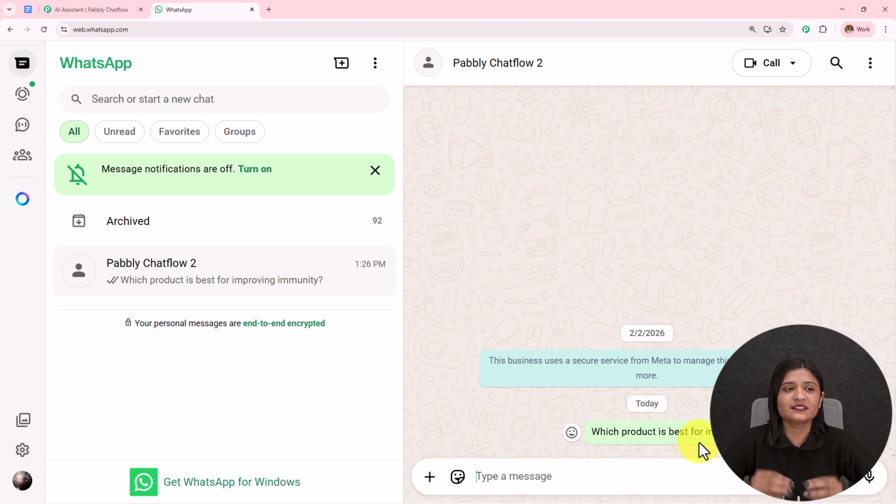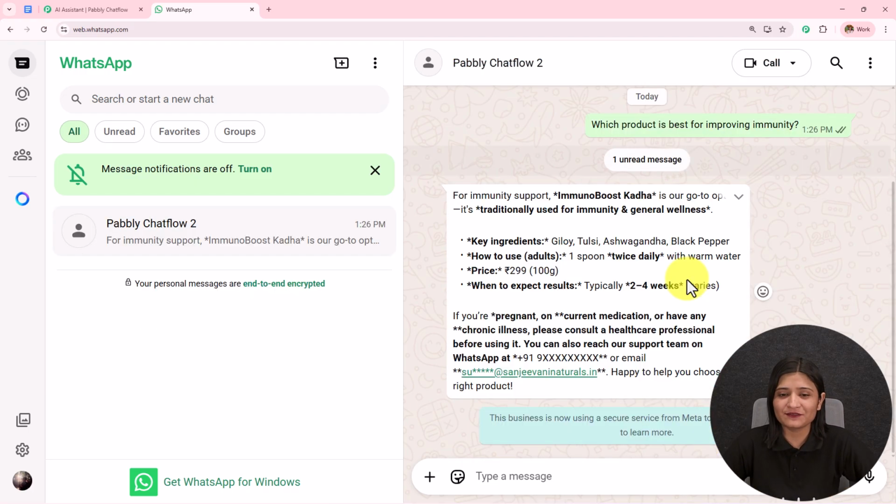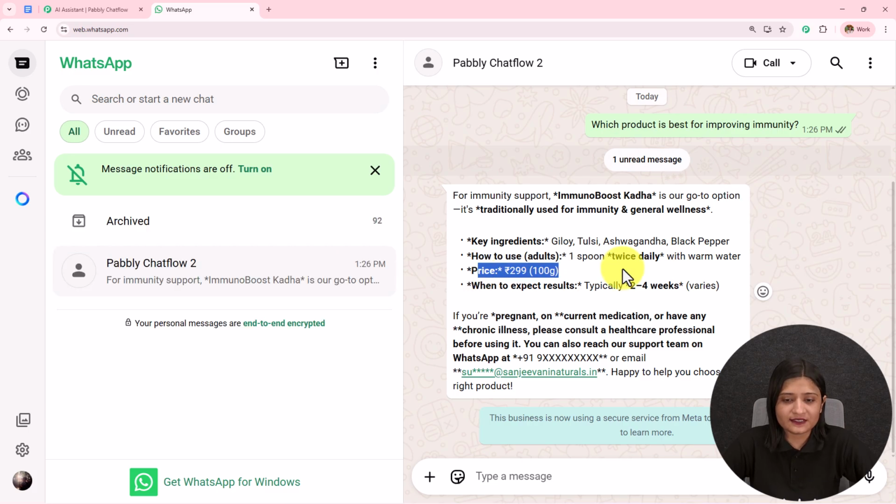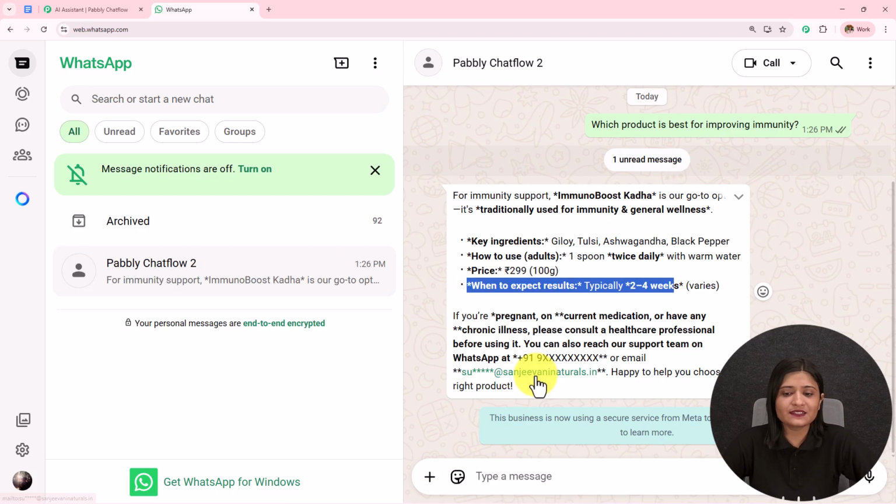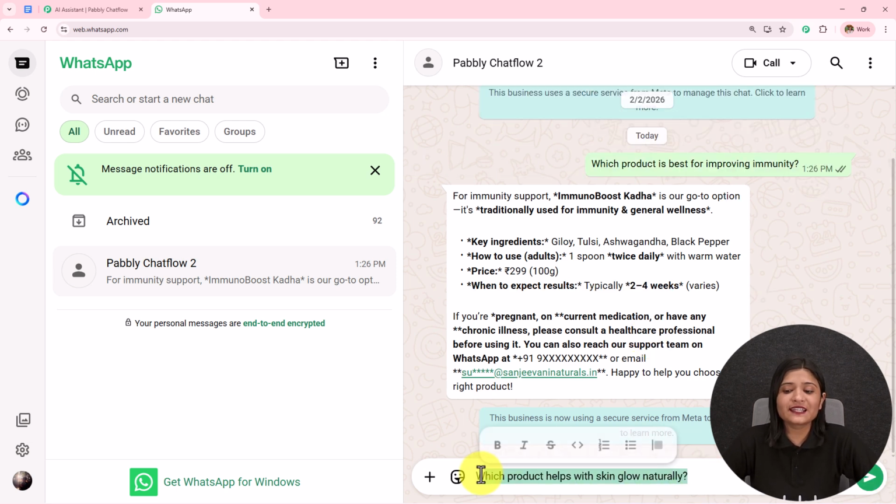Now I am running this herbal business where I am providing all the herbal products to my customers. And here I have received the message: for immunity support, Immuno Boost Kada is the go-to option. It's traditionally used for immunity and general wellness. Key ingredients are these, how to use, then this is the price, when to expect results. So this is the message which I have received, and I have also provided the contact details and my email address.